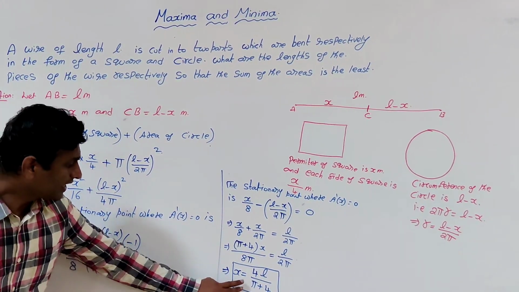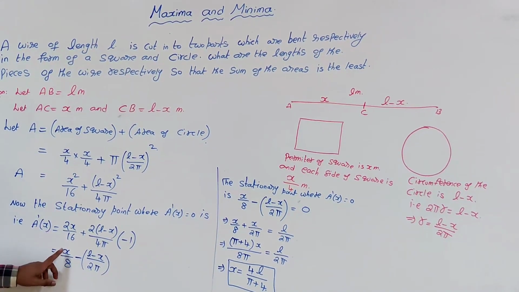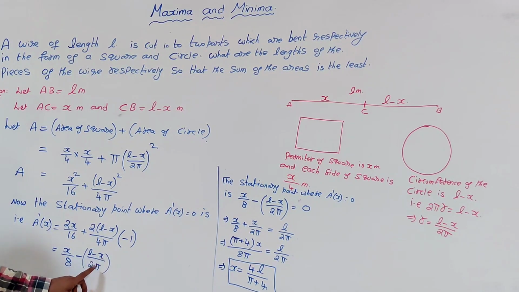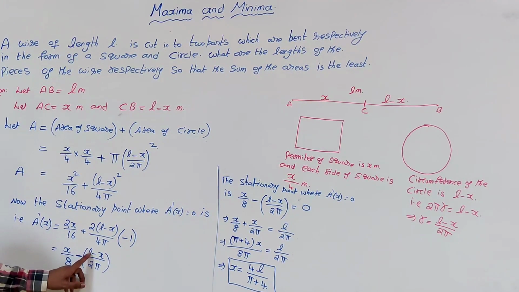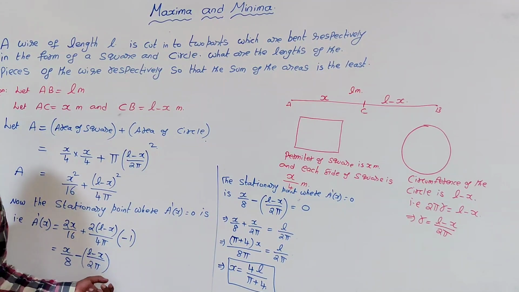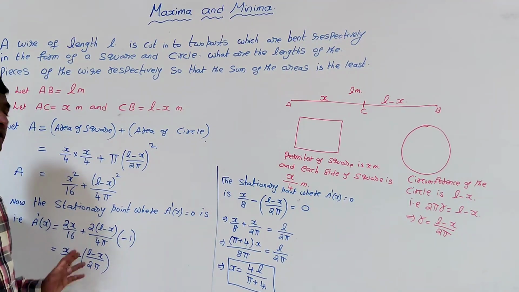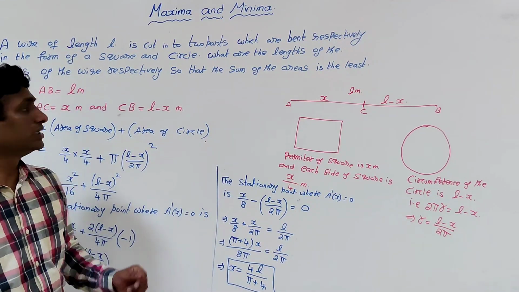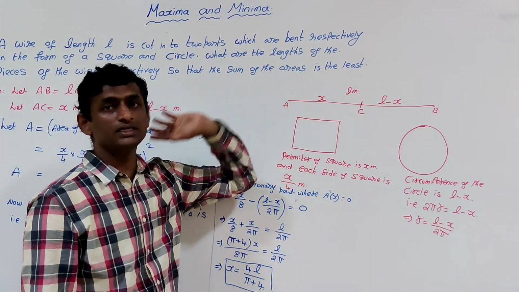Now if you substitute in the double derivative, what is the double derivative? It is 1 by 8 plus 1 by 2 pi. The derivative of x by 8 is 1 by 8, the derivative of L by 2 pi is 0, minus into minus becomes plus x by 2 pi, and its derivative is 1 by 2 pi. If you add, you will get a positive number. So the double derivative at this point is positive, which means we have the minimum value. So that matches what is given, that the area is the least.